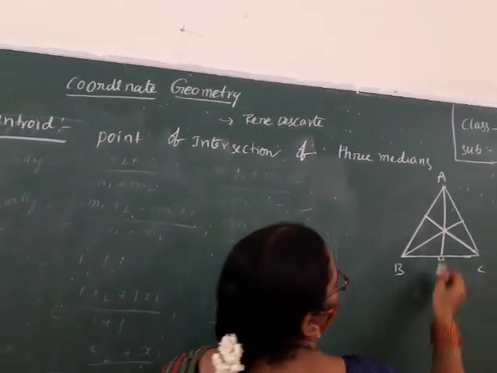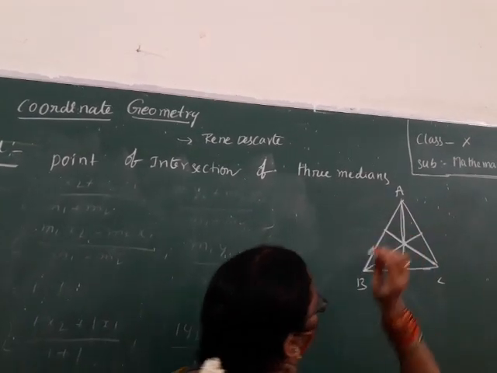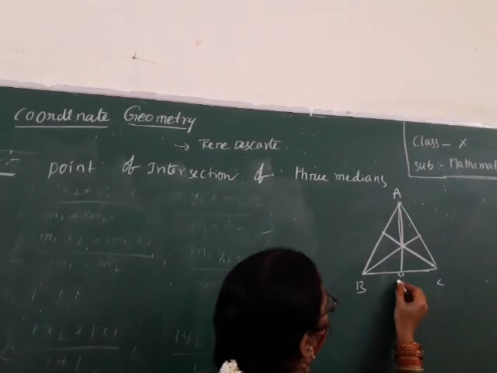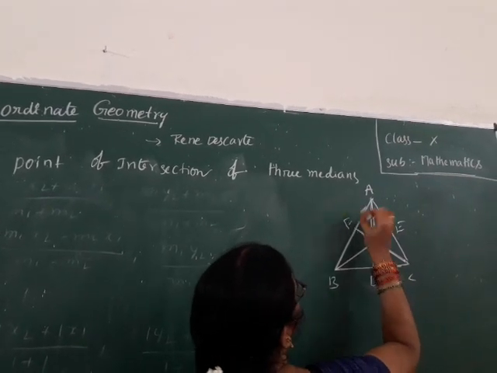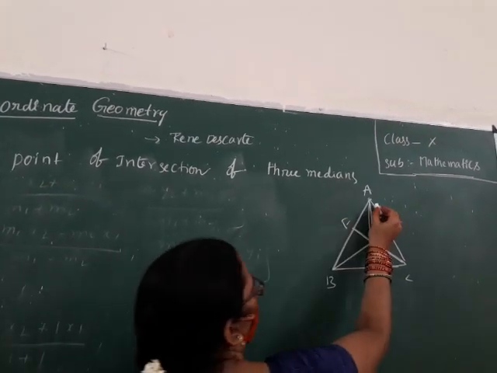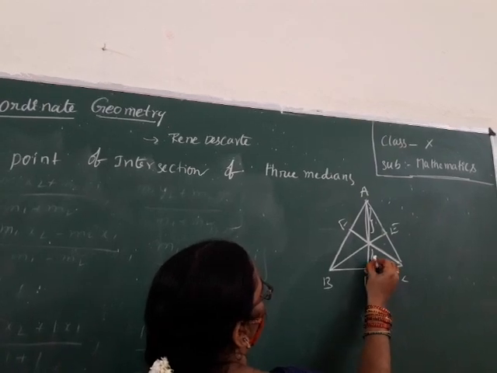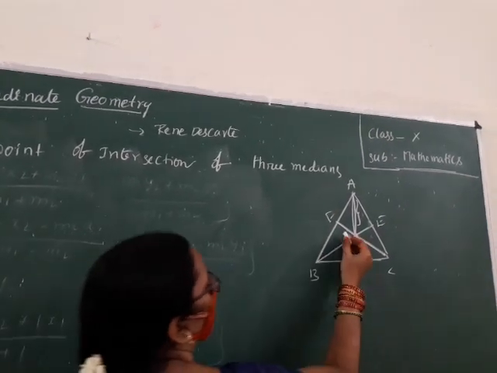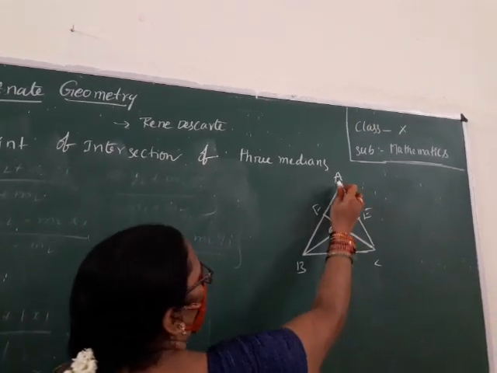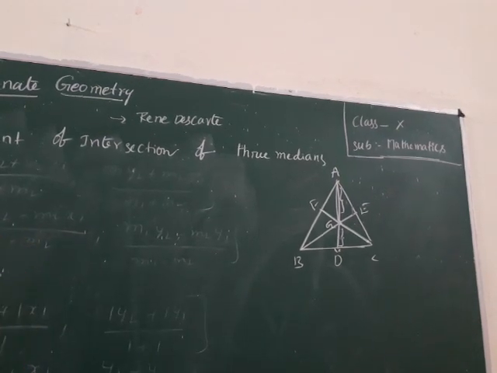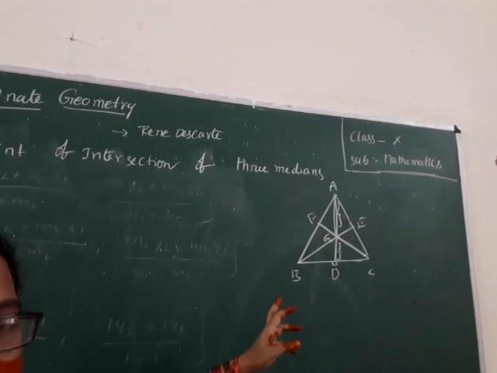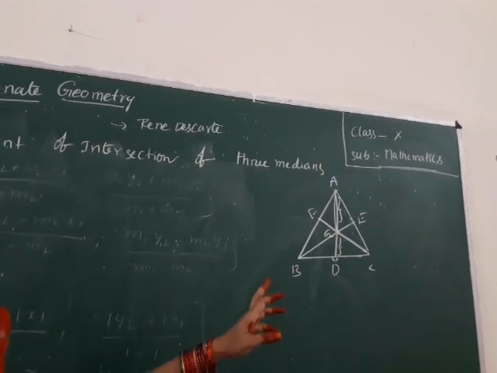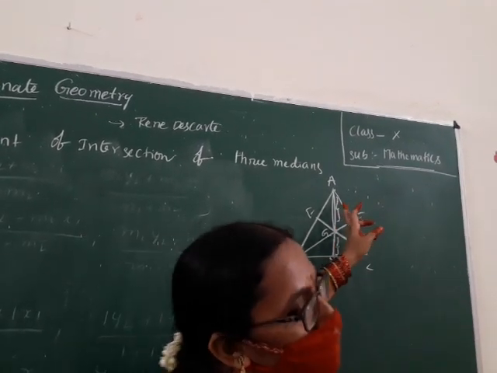See how this centroid divides the line segment AD. Observe the length of this part, AG, and compare with GD. You observe any change? With the help of a scale, you can find the lengths of these 2 line segments.